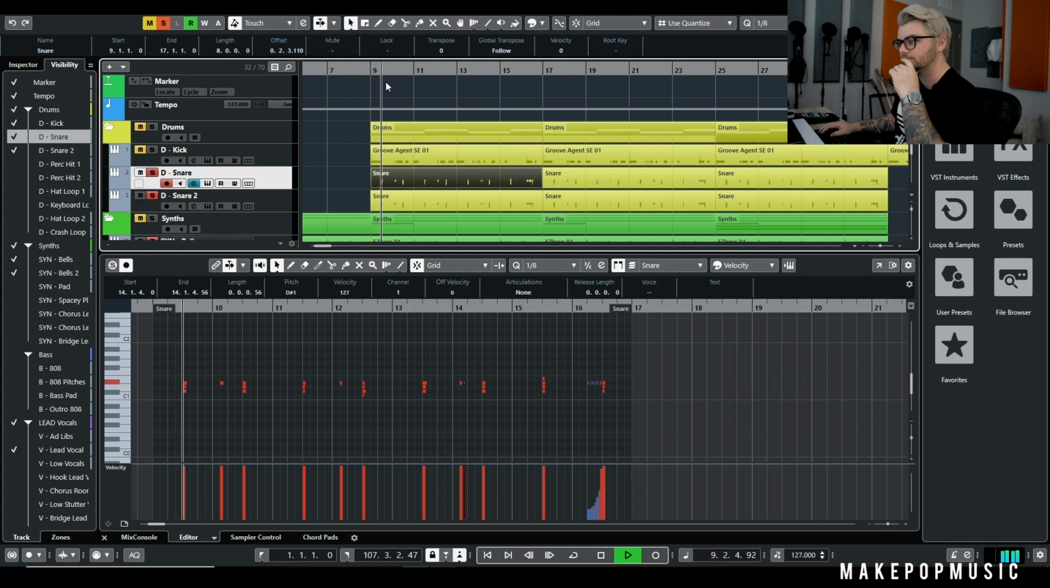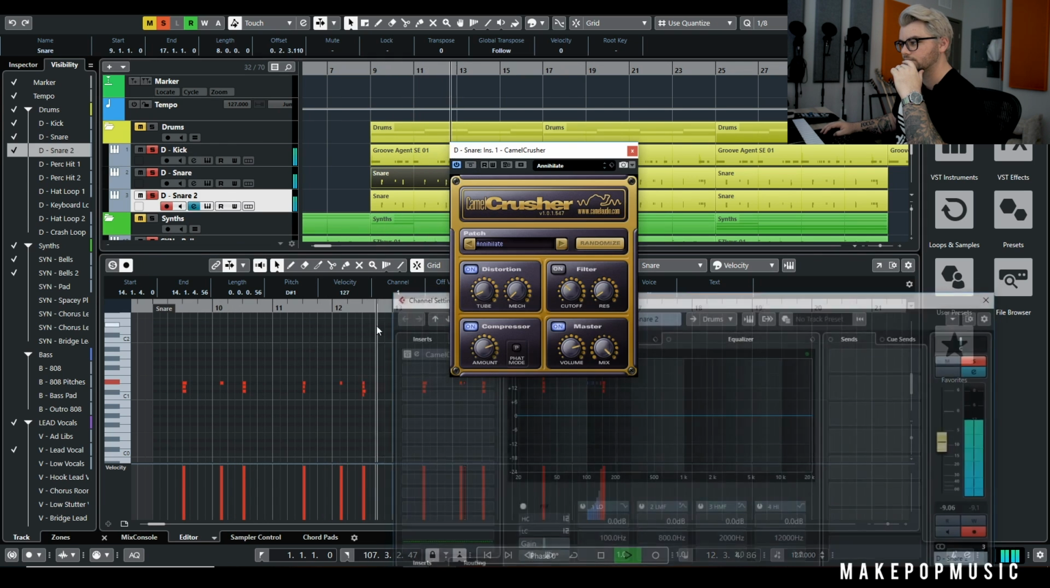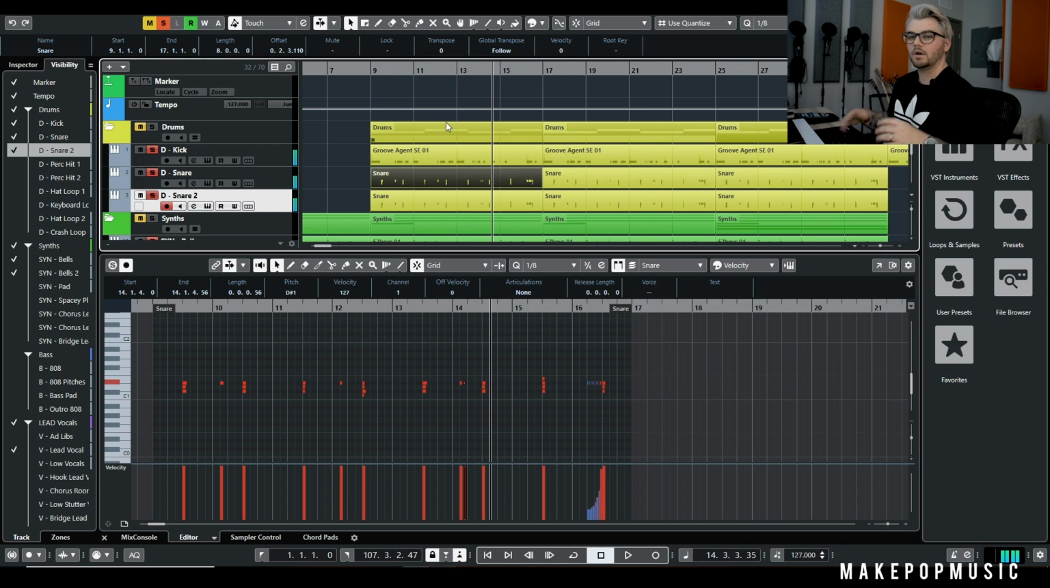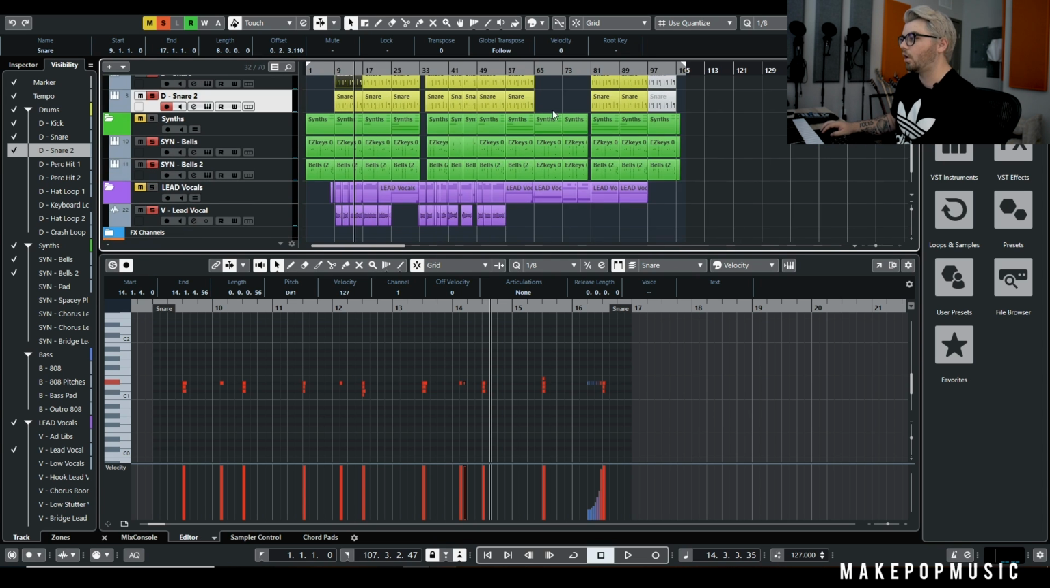Here's without. So it just adds a nice little transient pop to it once everything comes in. And that drum basically carries through the whole song, actually.